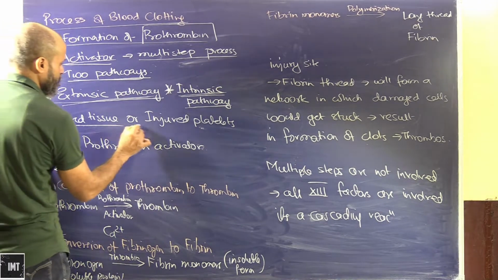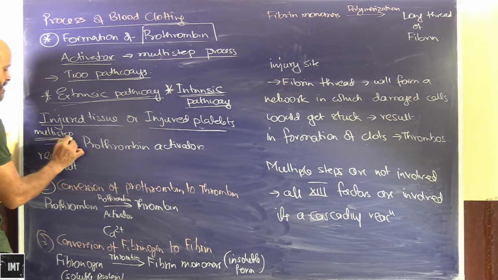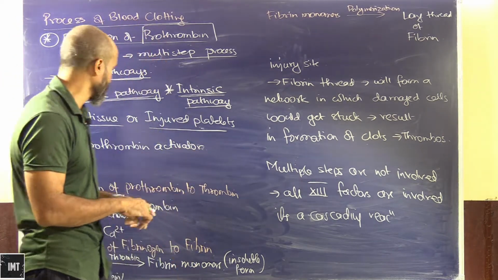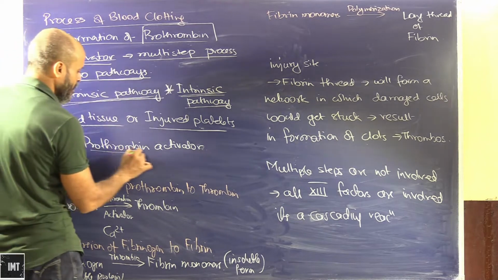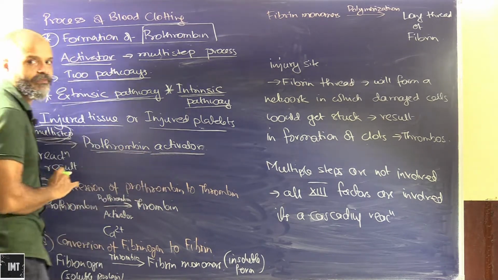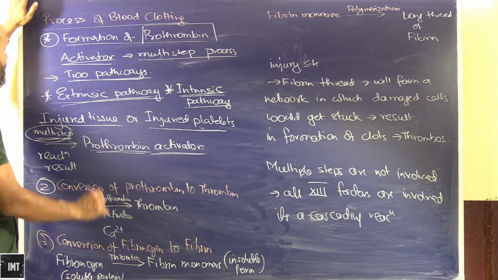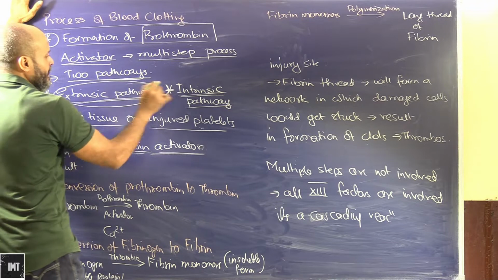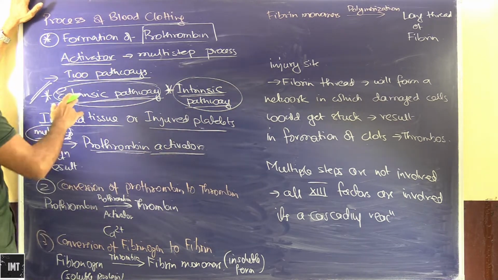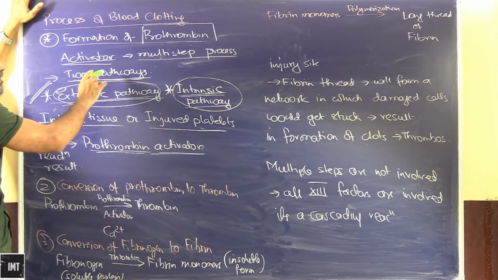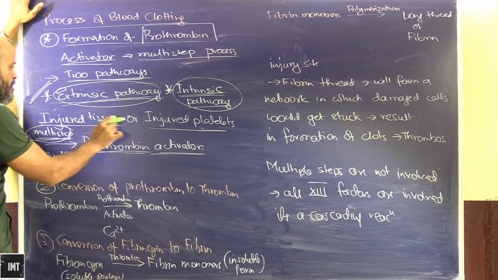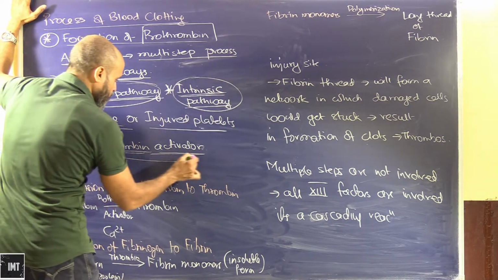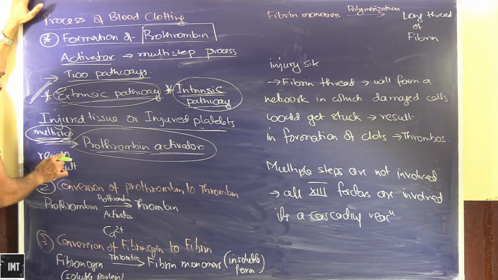The injured tissue or the injured platelets at the site of injury, through a multi-step process, will form prothrombin activator. So this is basically an extrinsic pathway, and the other one is the intrinsic pathway. The formation of prothrombin activator is a multi-step process, but there are two pathways.